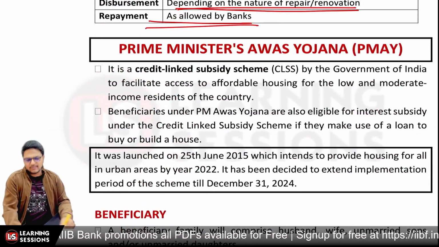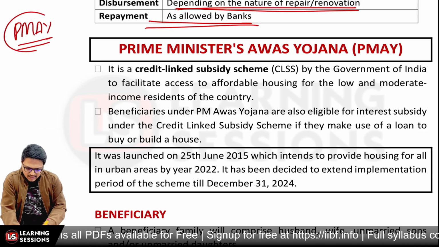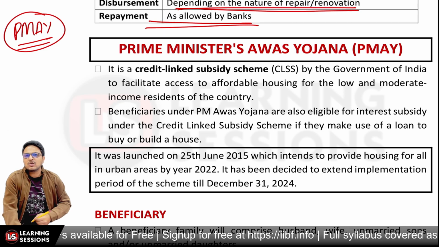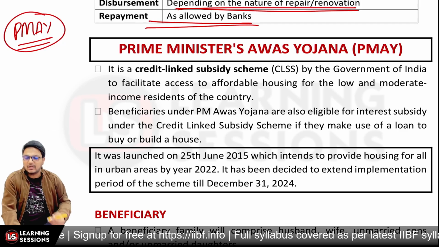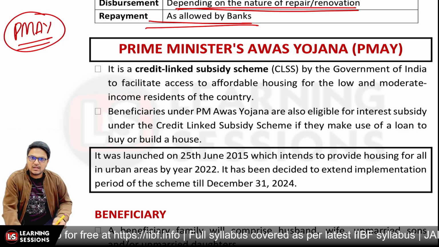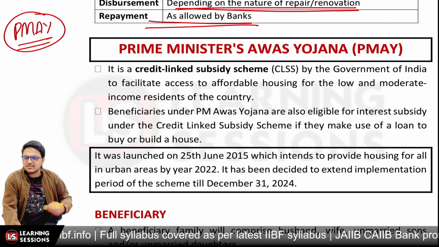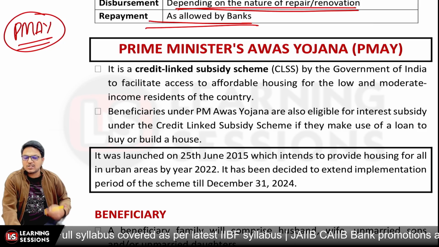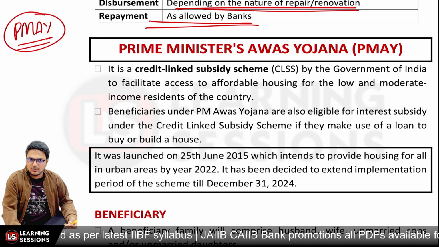And after that, it's related to PMAY. PMAY is Pradhan Mantri Awas Yojana. This project was set up and launched in 2015. On 25th of June 2015, the project was launched, and initially it was for 5 years, but there was an extension, and now it is eligible till 31st of December 2024.